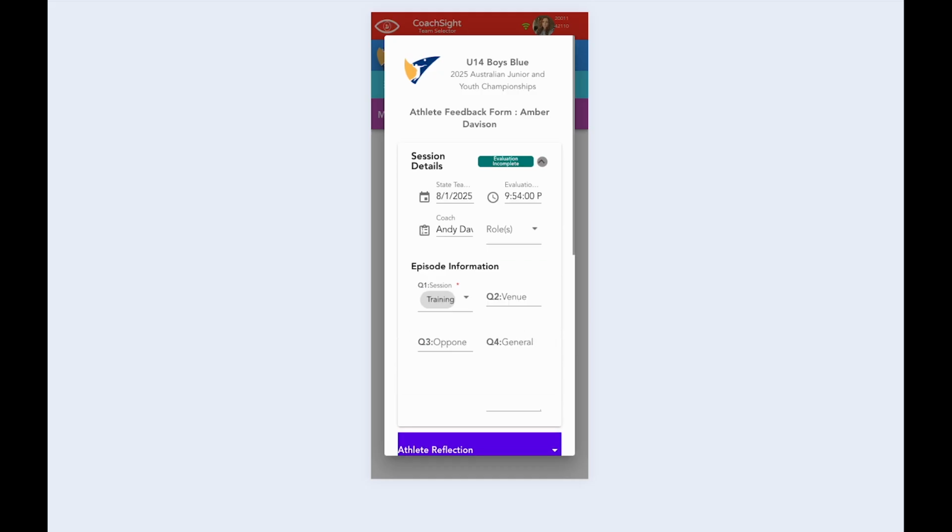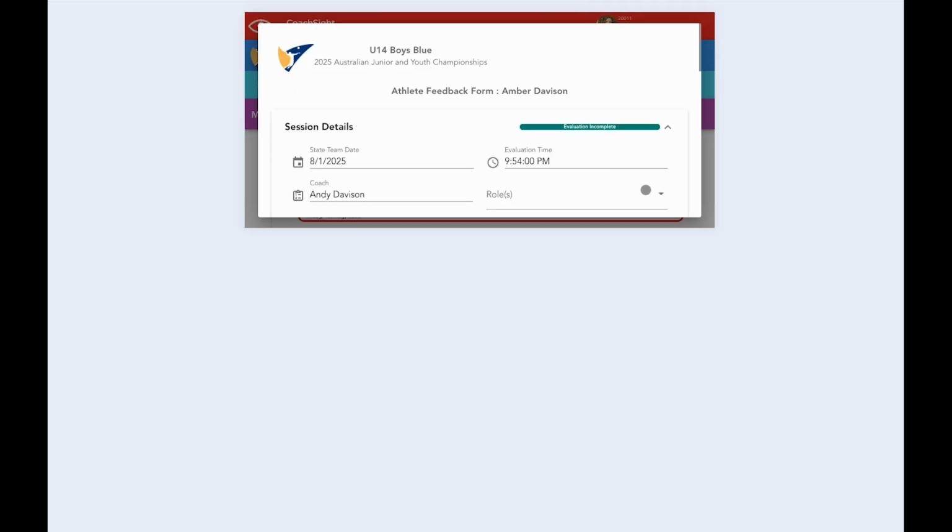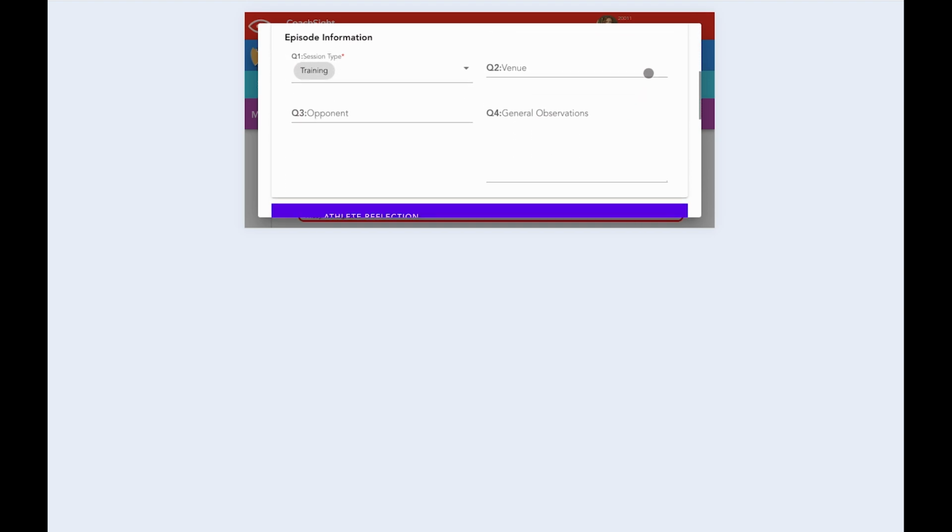This section can be expanded to show you the details about the session. It might be a training session or a practice match or a real match. That information will be common across all athletes. The coach might also make some notes about the game to provide some perspective. For example, the team might be tired after a hard game earlier in the day.